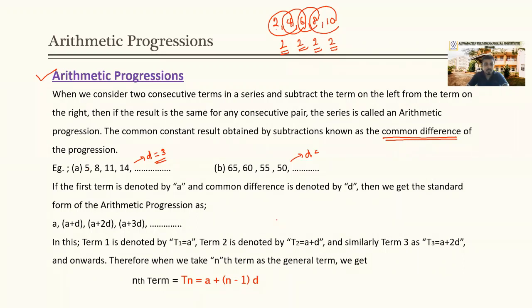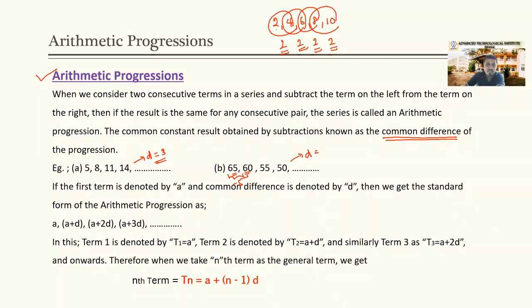Here, what is the common difference? Yes, that should be minus 5, not 5. Why? We need to subtract the term on the left from the term on the right. The earlier value subtracted from the later value: 60 minus 65, that is what?